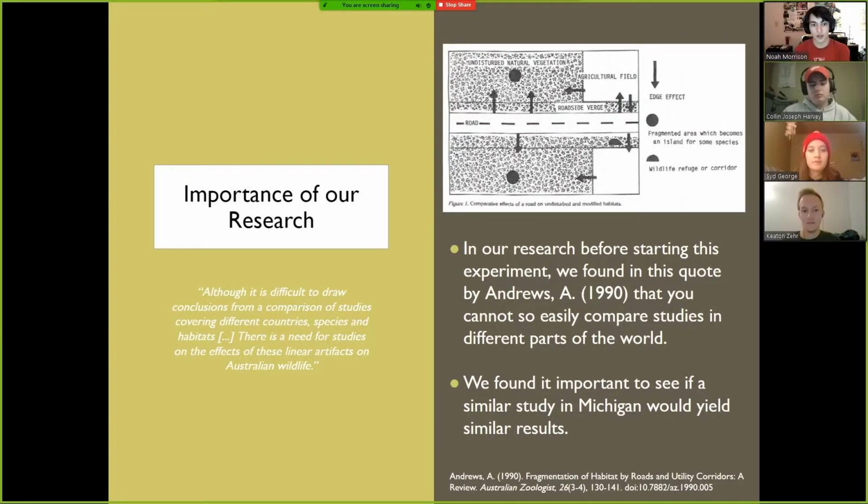Although it is difficult to draw conclusions from a comparison of studies covering different countries, species, and habitats, there is a need for studies on the effects of these linear artifacts on Australian wildlife. That's a quote from Andrews A.